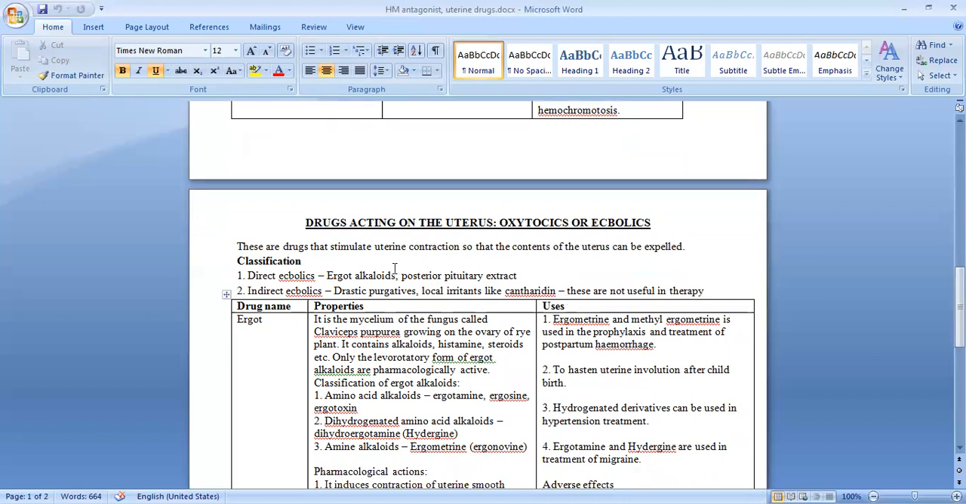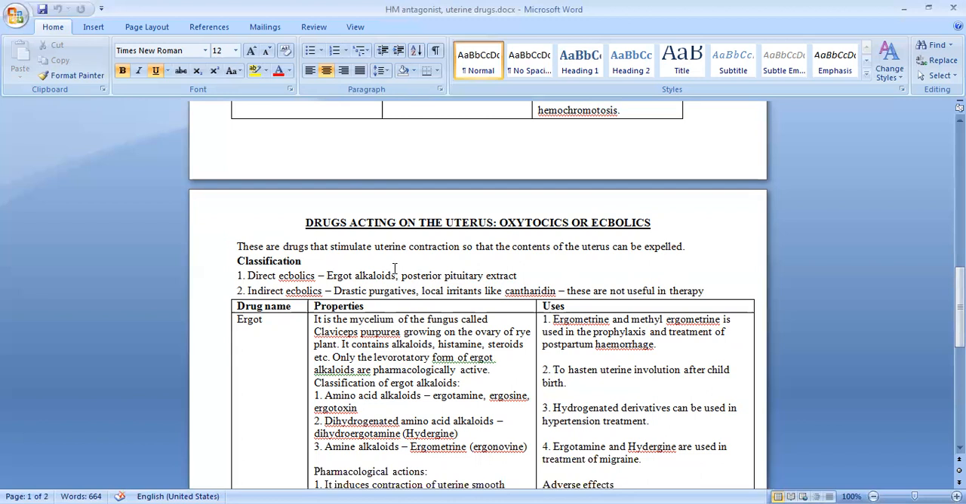Now, to classify these drugs, there are two categories. The first category is what we call direct ecbolics, meaning they will directly act on the uterus and stimulate its contraction. So that includes compounds like the ergot alkaloids and posterior pituitary extract. And then there are some drugs which don't act directly on the uterus, but they will cause irritation in the area around the uterus so that, in an indirect way, the uterus is also stimulated and it will expel its contents. Those compounds are called indirect ecbolics.